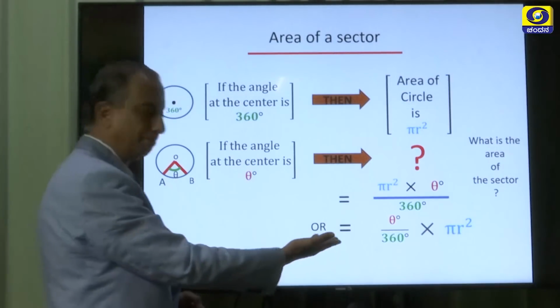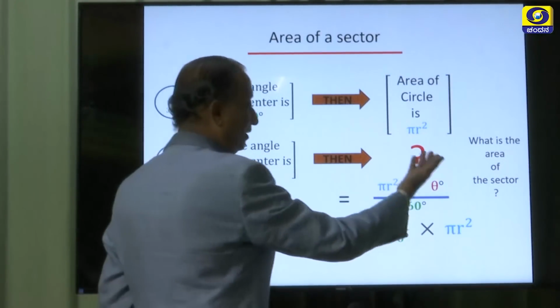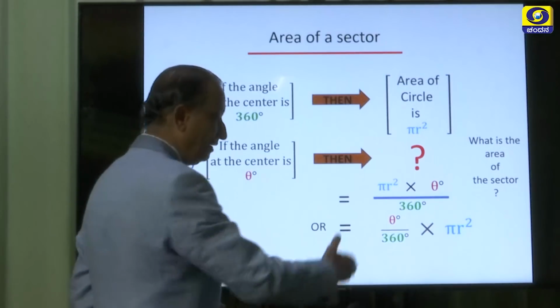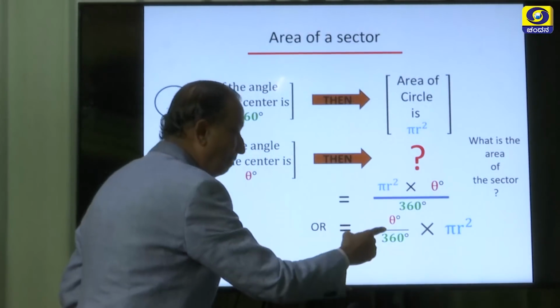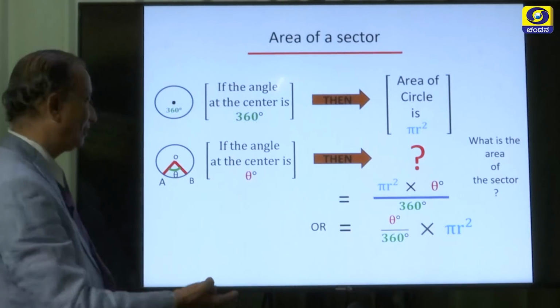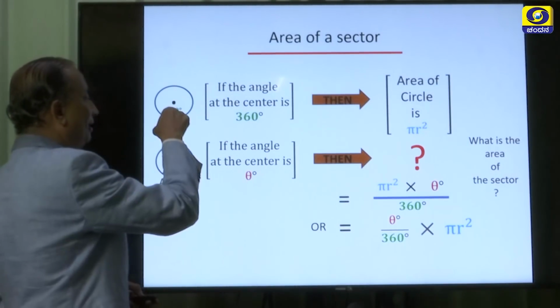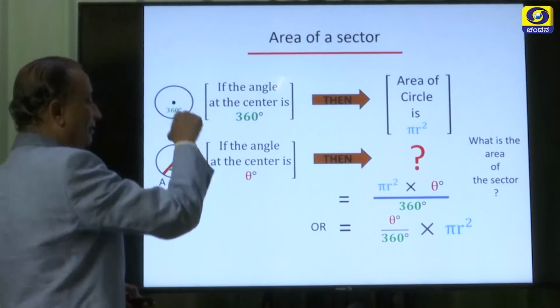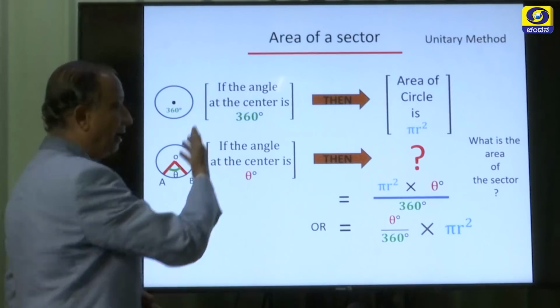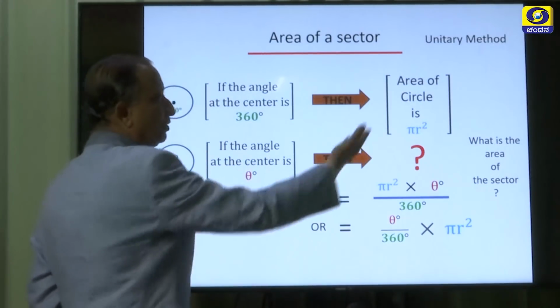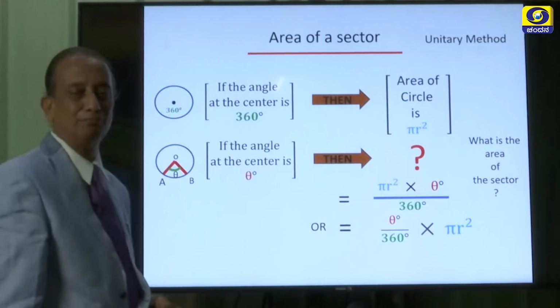I think this would be better. Instead of pi r square into theta by 360 degrees, it is more convenient for us to remember it as theta by 360 degrees times pi r square. This will give us the area of the sector, and this kind of method or approach is called the unitary method.